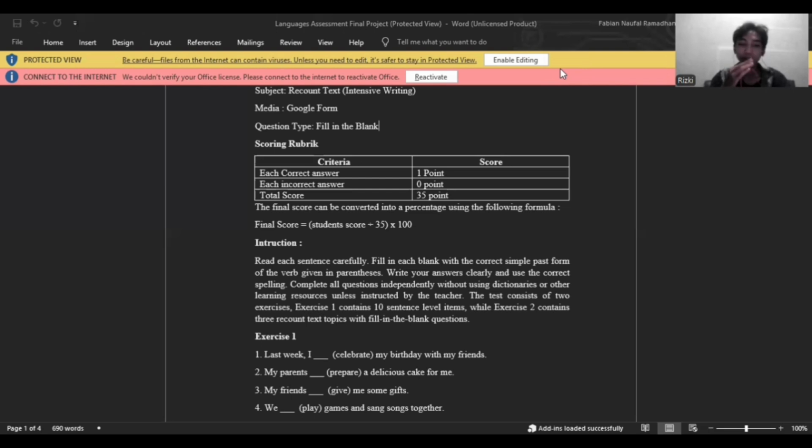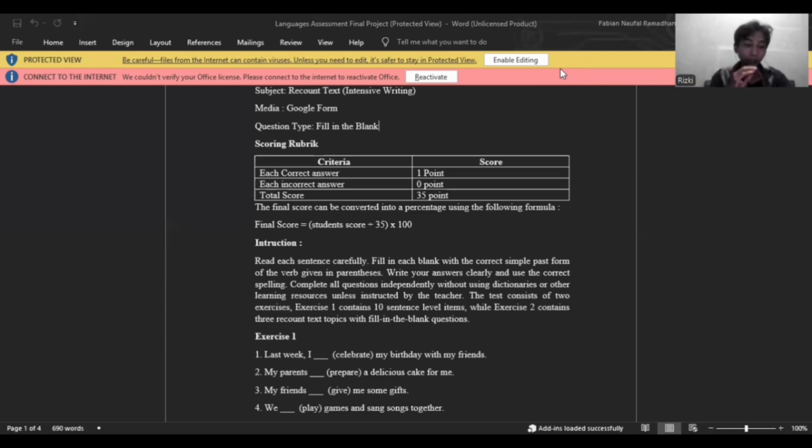This assessment is authentic because it uses recount text with topics related to students of the 8th grade, such as my holiday, marathon, and baking experience. These are real-life experiences that students might actually have, making the assessment context more authentic.